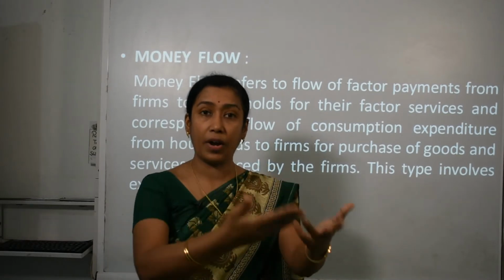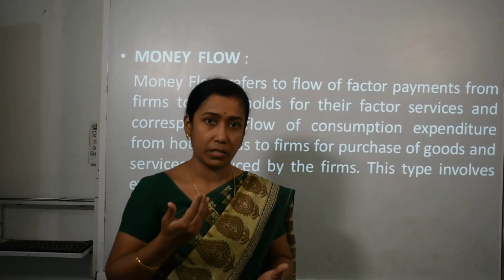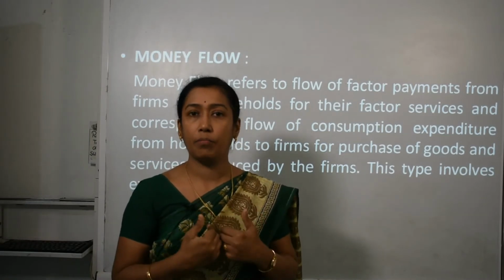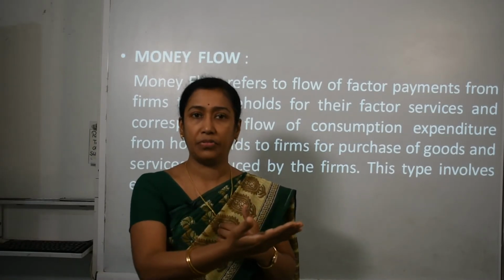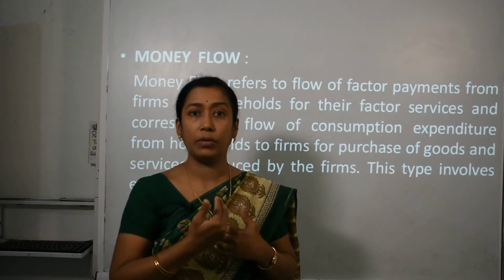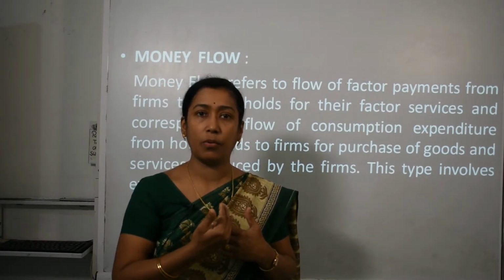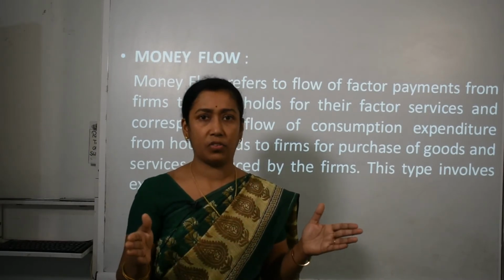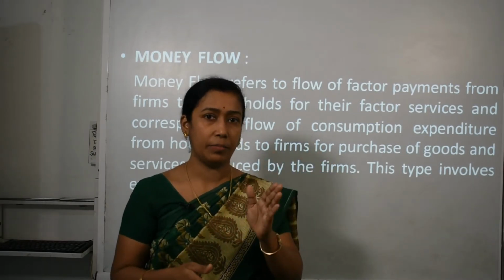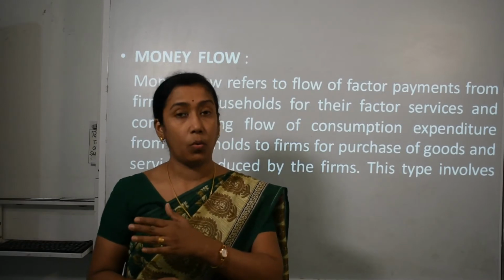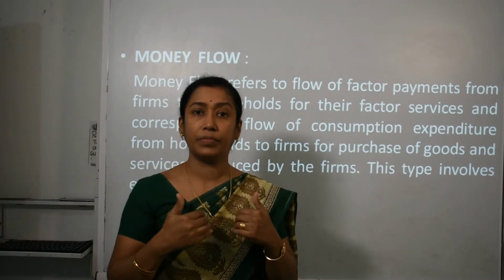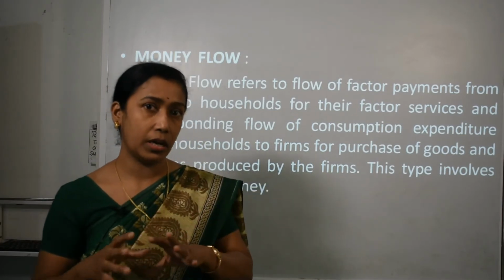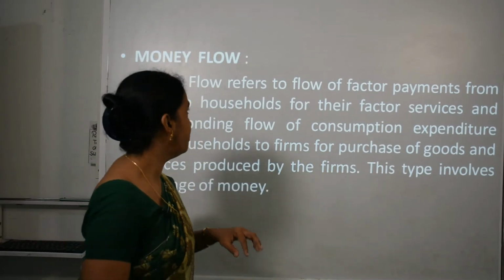What firms provide to them in return for their services is called factor payment. If I am an employee working in a certain firm, what does the firm provide me? That is factor payment in the form of my salary. In the same way with all the factors of production, it can be land, labor, capital and entrepreneur. What they get in return is rent, wages, interest and profit. So these are called factor payments.